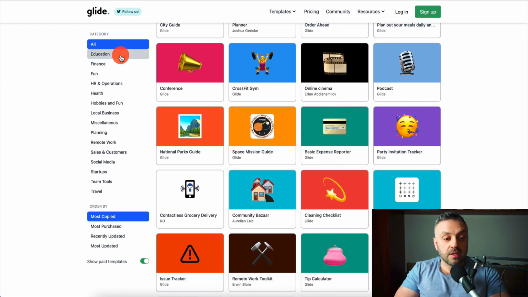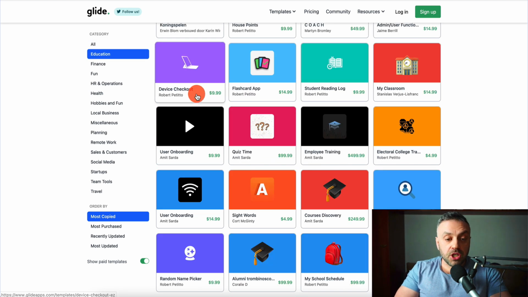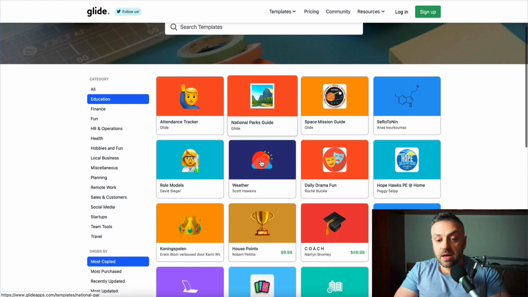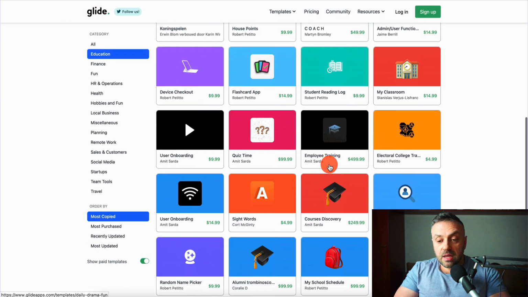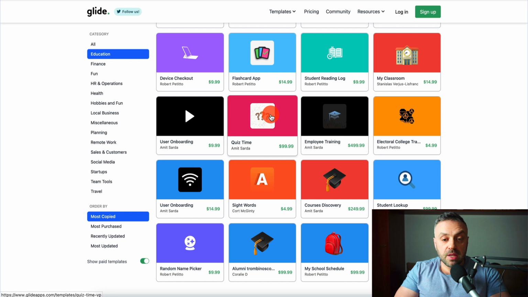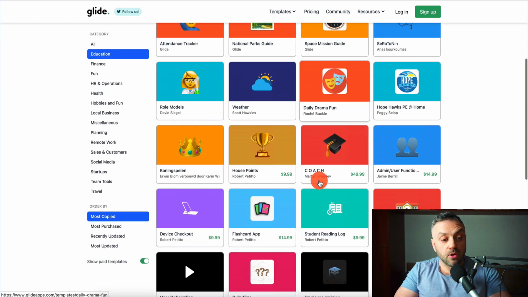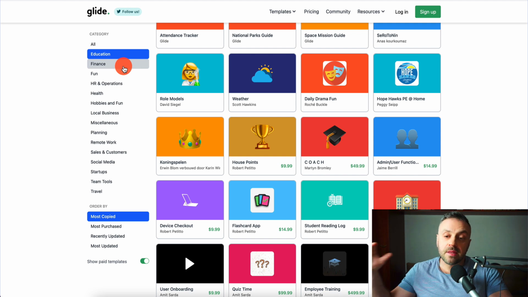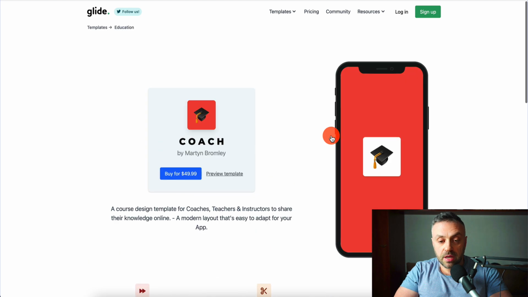Space mission guide. Let's look at different categories. Education, right? You can have an education, attendance, national parks guide, space, daily drama fun. Lots of ideas, and some templates you can actually go out and purchase, right? Because somebody else has created that specific template and they're basically selling it on this marketplace, right? So for instance, we can click on this coach and you can buy it. You can also preview it.